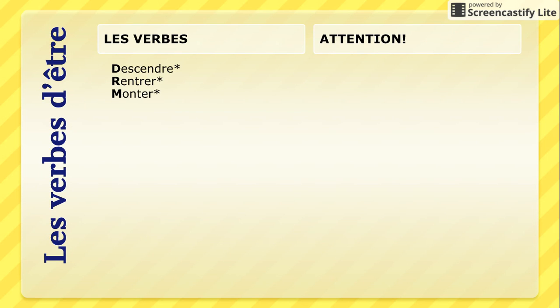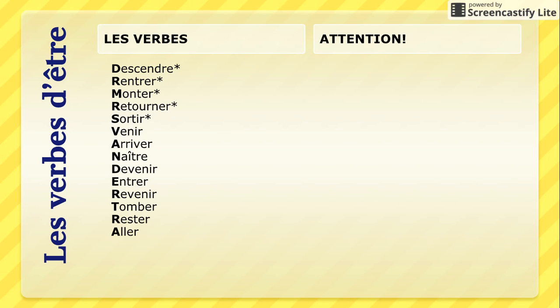Now the verbs that take être are the Dr. and Mrs. Vandertramp verbs. We have those here. Reading down the list, we have to go down, to re-enter or come back, to go up, to return, to go out, and like to go out with friends, to come, to arrive, to be born, to become, to enter, to come back, to fall, to stay, to go, to die, to pass, and to leave.